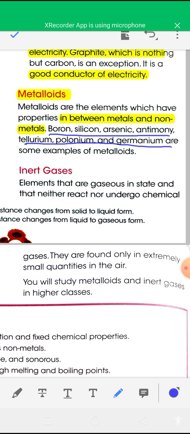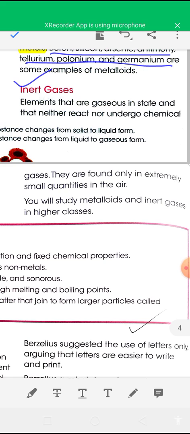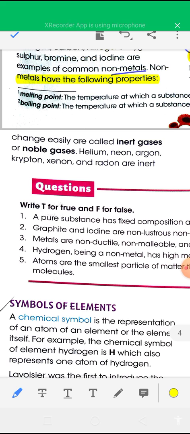And the last type of elements, inert gases. Inert gases are elements that are gaseous in state and that neither react nor undergo chemical change easily.